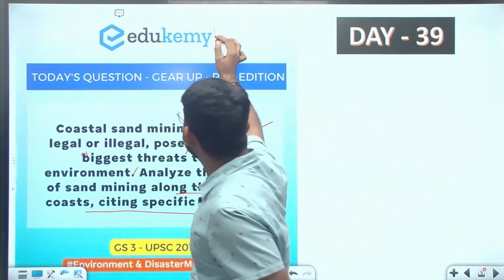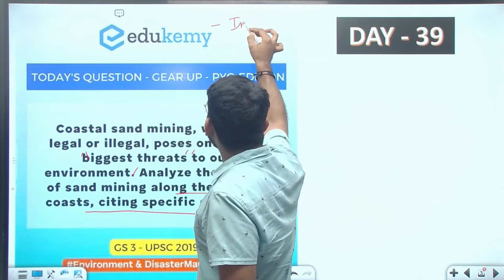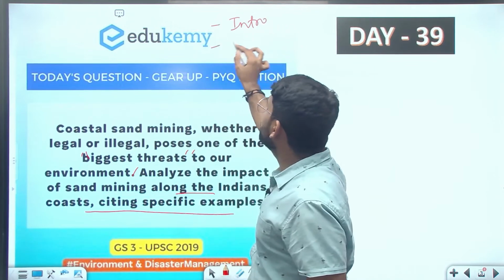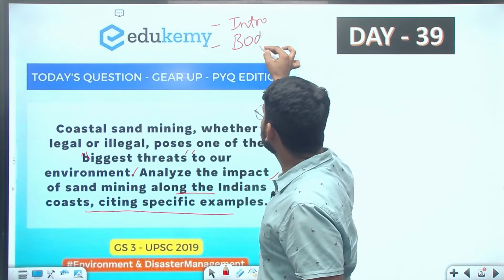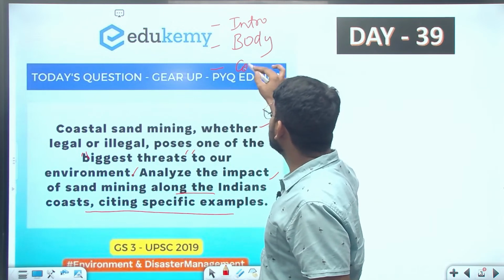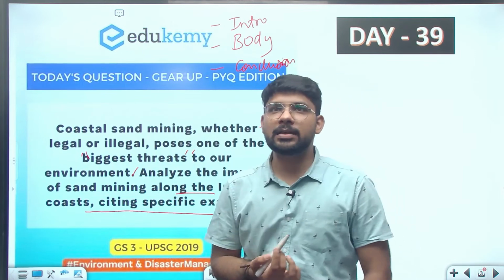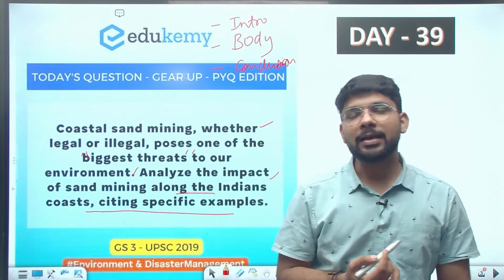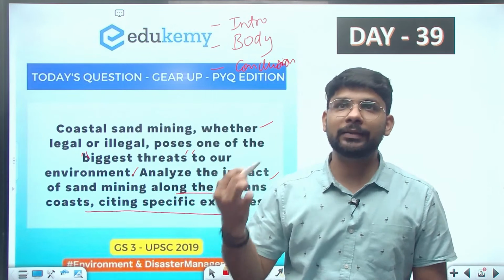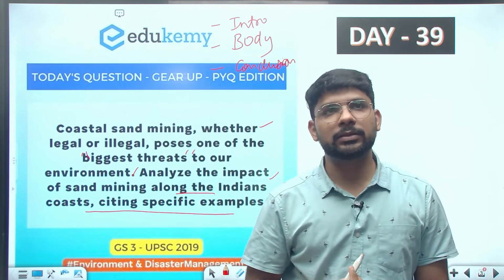The first part will be the introduction, the second part will be the body part, and the third part will be the conclusion. But what is the main task here? The main task is how we will divide the body part into multiple subparts.